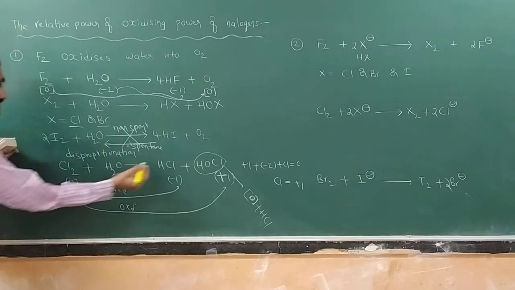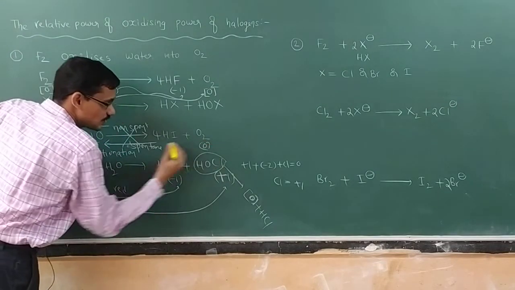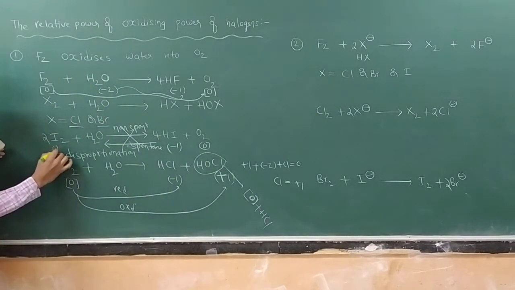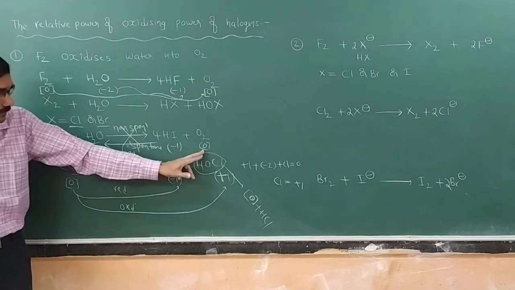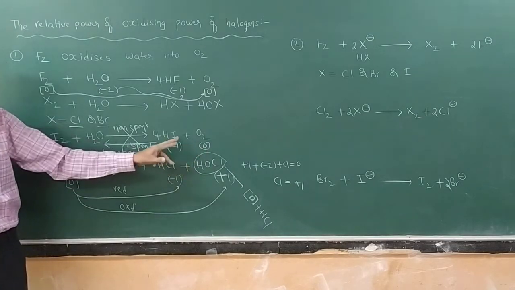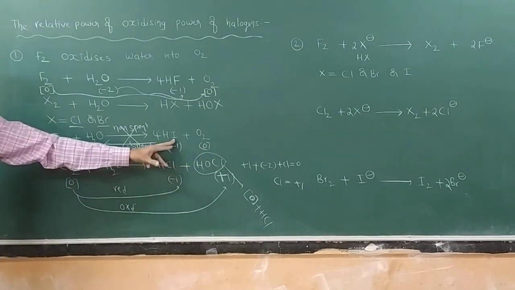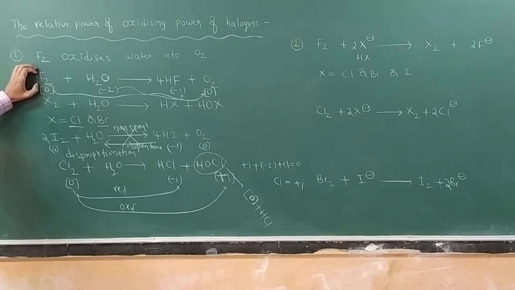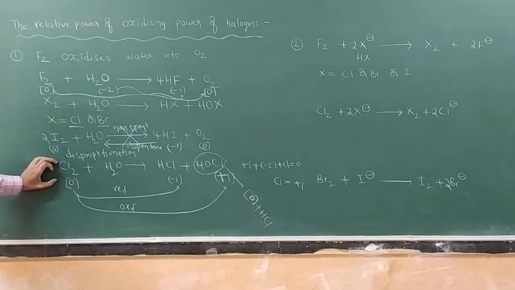Now you observe here. Here this oxygen state is what? 0. This one is what? -1. Now we are converting into here what? 0. Now see, the more electronegative can oxidize the less electronegative. You are getting what? The backward reaction is possible here. So very simple. Fluorine, chlorine, bromine and iodine. How do they react with water? That is very simple, isn't it?